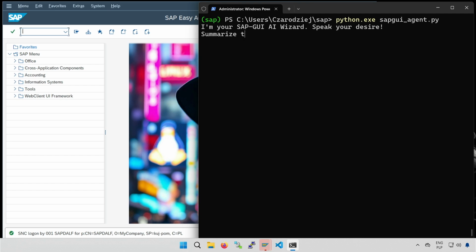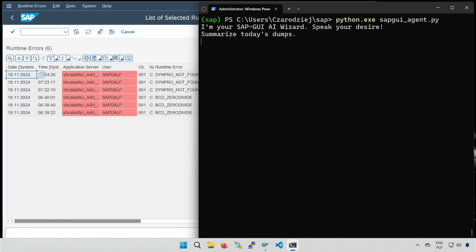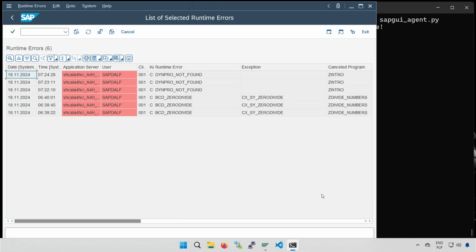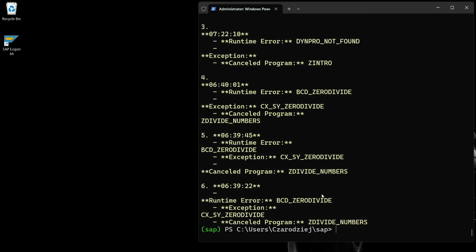I'm asking about runtime errors, commonly known as dumps. This is also a standard task for a basis administrator. Notice how quickly it navigates to ST22 transaction. It has already clicked the Today button and navigated to the appropriate list. Now, it's preparing a screenshot to analyze it. The screenshot process always takes the most time, but it involves more operations and data. The data from the list has been gathered and presented.